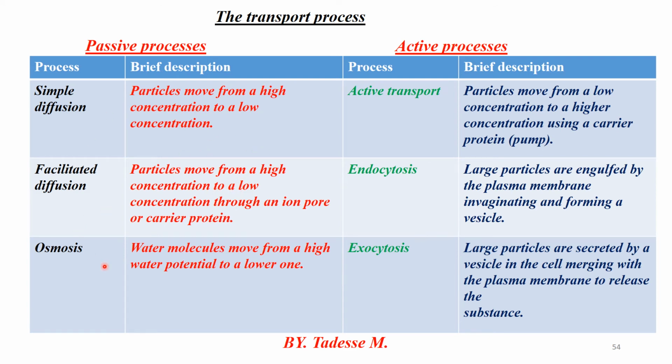The third one is osmosis. Osmosis is mainly responsible for moving water. The water molecules move from high to low water potential with the help of osmosis. As a result, osmosis occurs across a selectively permeable membrane, because it is mainly responsible for moving the water molecules from high water potential to low water potential without requiring energy.